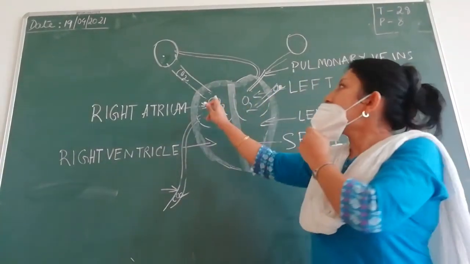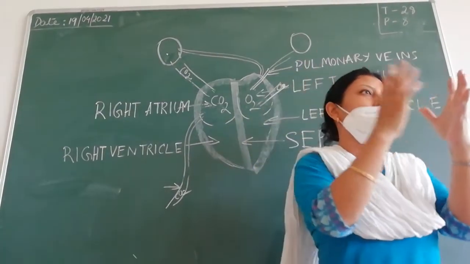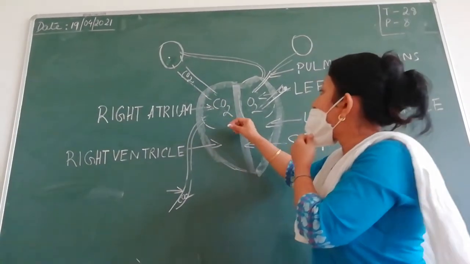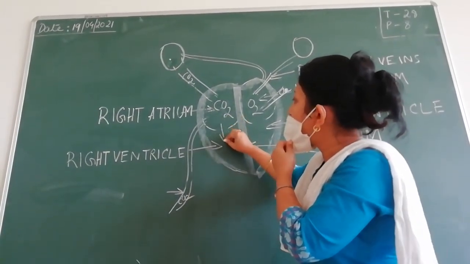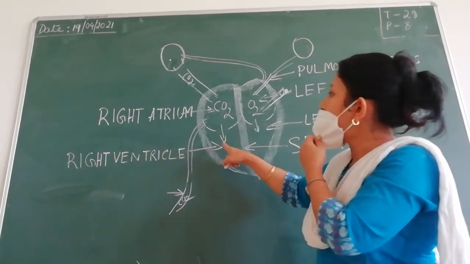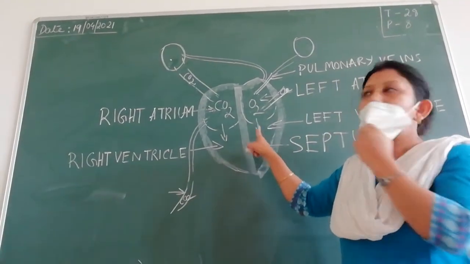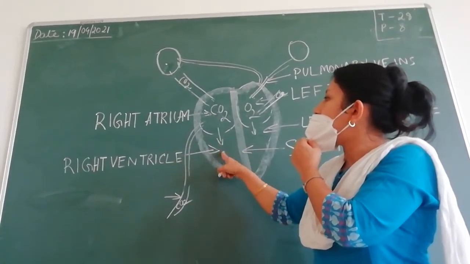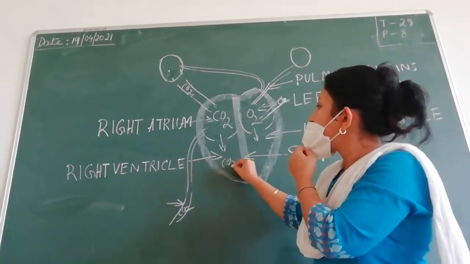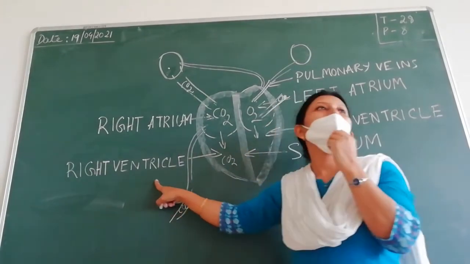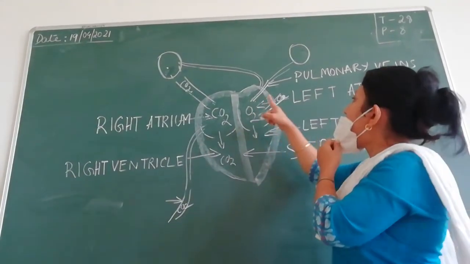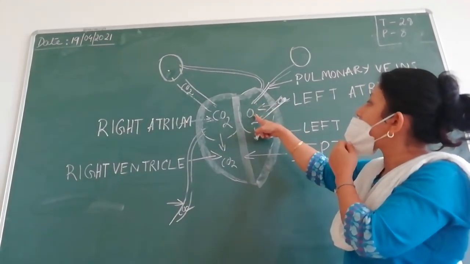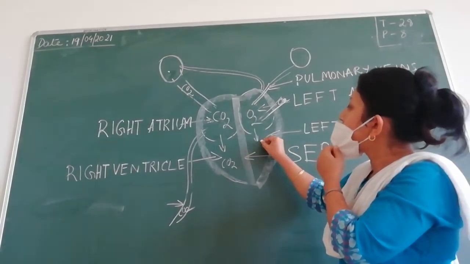When these chambers become smaller because of contraction, the blood moves to the lower chambers, that is the ventricles. From the right atrium, the carbon dioxide rich blood moves into the right ventricle. And from the left side, the oxygen rich blood moves into which chamber?